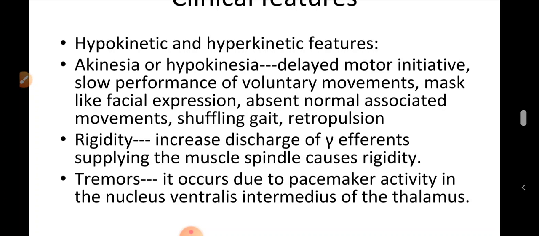The other feature of Parkinson's is tremor. Tremor is involuntary rhythmic oscillatory movement of the distal part of the limbs and the head seen in Parkinson's disease. The tremors are present at rest. So resting tremor is the hallmark of Parkinson's disease, but it disappears during activity. So it is called a resting tremor or static tremor.